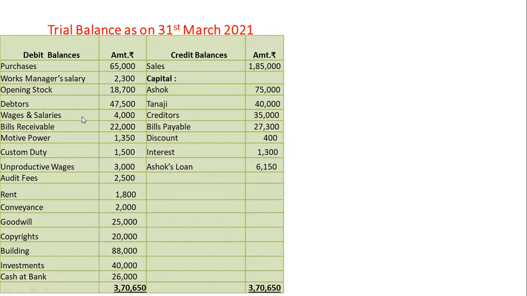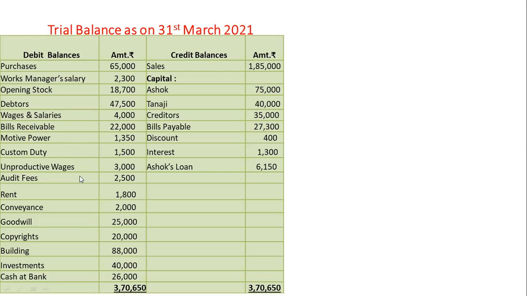Wages and salaries shown in trading account debit side. Bills receivable, balance sheet asset side. Motive power, trading account debit side. Custom duty, it is also shown in trading account debit side. Unproductive wages, trading account debit side.